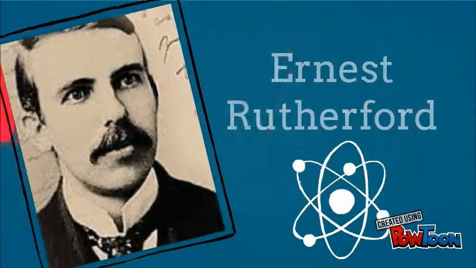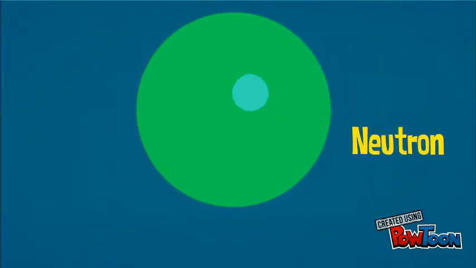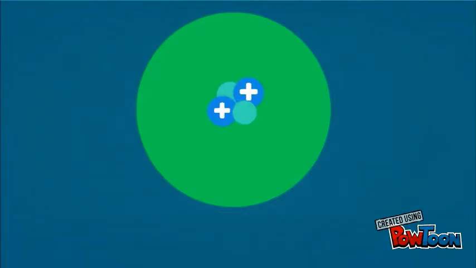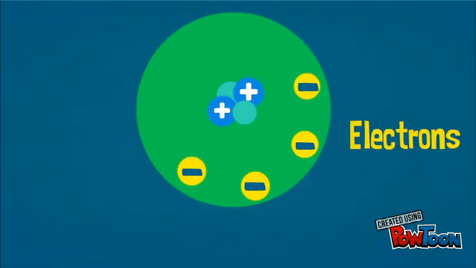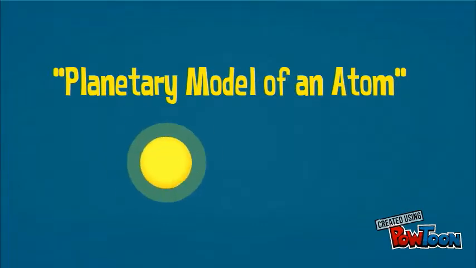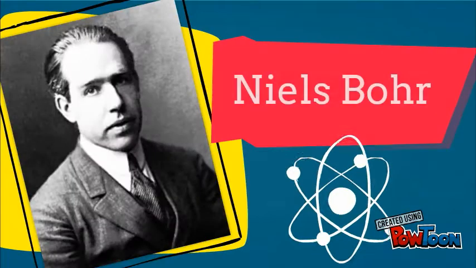And then there's Ernest Rutherford, who bombarded the atom with alpha particles. He said that inside an atom, the neutron and the proton comprise the nucleus at the center. Then, the electrons are moving in a circular motion around the nucleus, which he projected as the planetary model of an atom, comparing the electrons with the planets revolving around the nucleus or the sun.